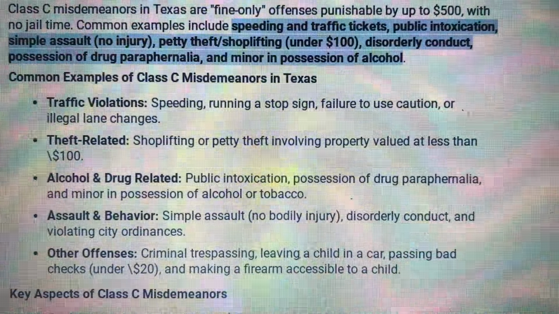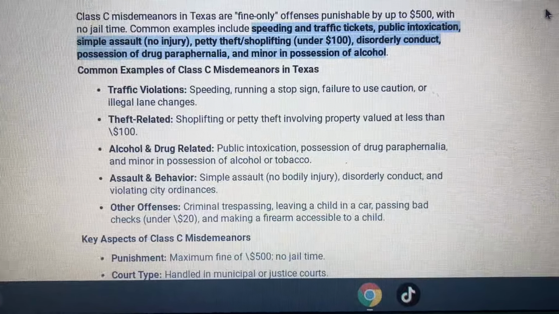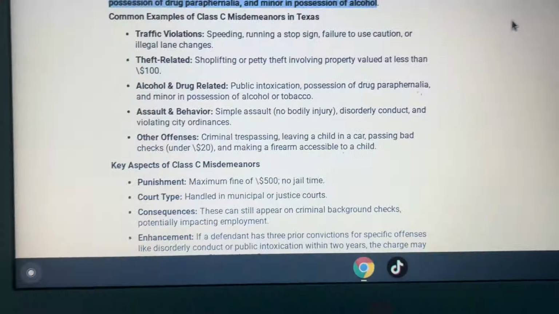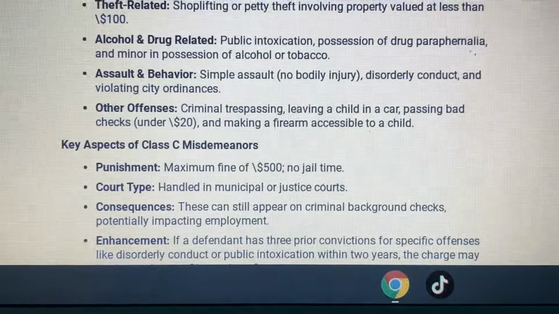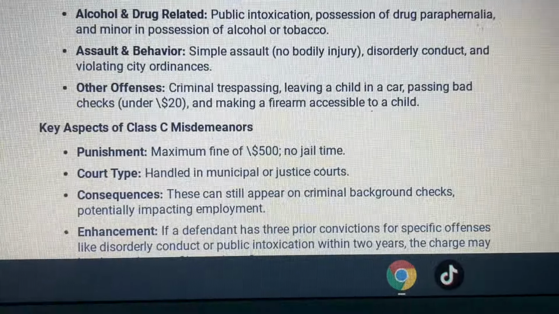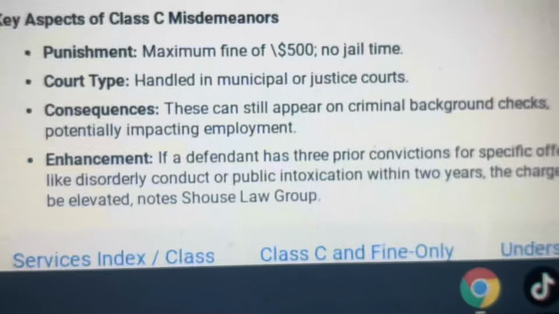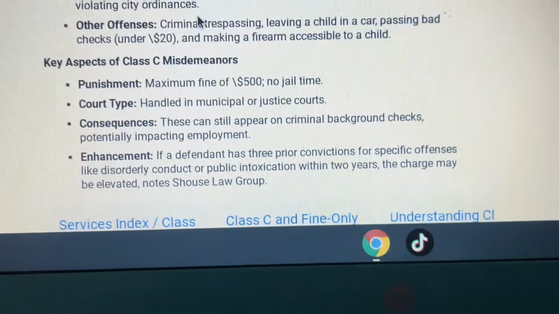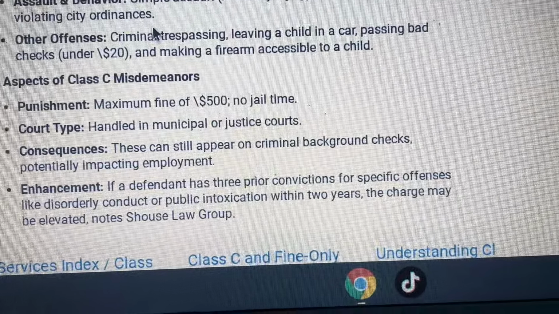Common examples: traffic violations, theft related, alcohol and drug related, assault and behavior, other offenses. Punishment: maximum fine of $500, no jail time. Typically handled in municipal courts or justice courts. They can still appear on criminal background checks, potentially impacting employment. Enhancement: if a defendant has 3 prior convictions for specific offenses, like disorderly conduct or public intoxication within 2 years, the charge may be elevated.